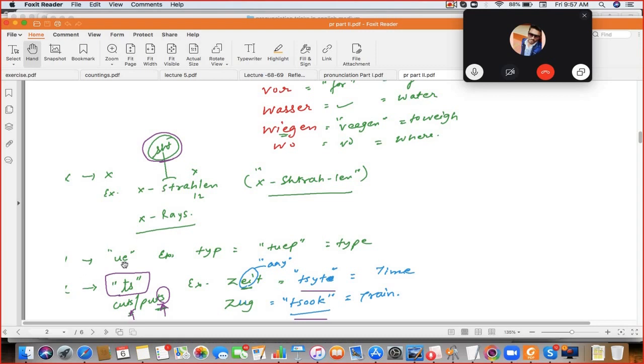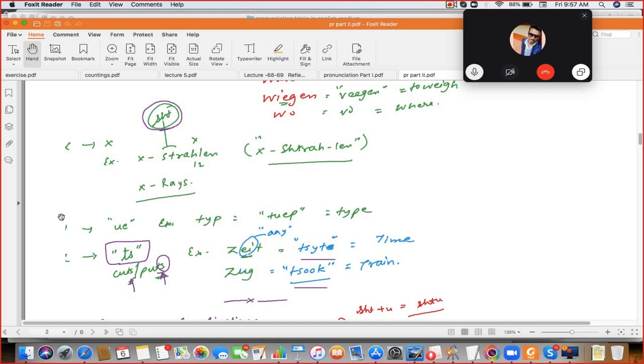Next is Y and Z. Okay. Y is having the ui sound. Speak the example. Twip. Twip. Next is Z. Z is ta and sa mix. This image is a little bit cut from here. Y is ui. Twip. Okay. And Z is having the mix of ta and sa.